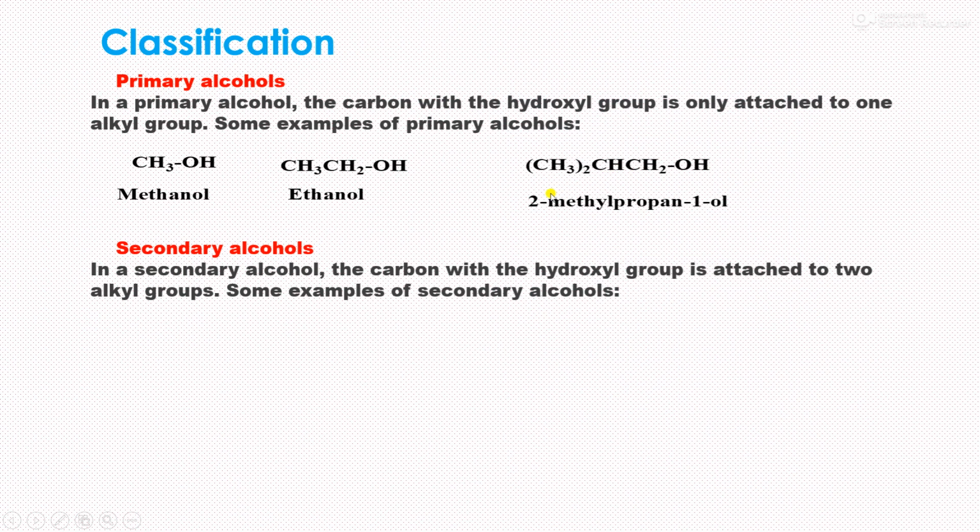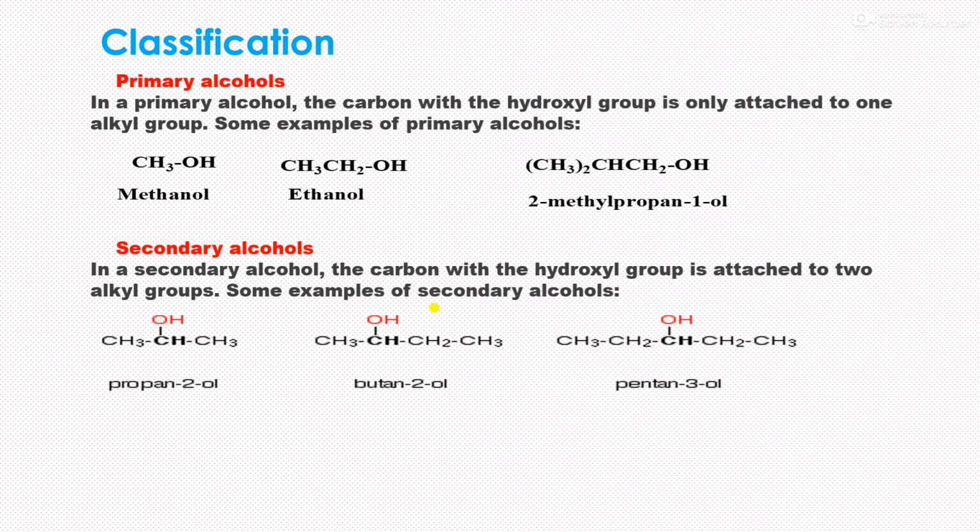So what is meant by secondary alcohol? In secondary alcohols, the carbon with the hydroxyl group is attached to two alkyl groups. Some examples of secondary alcohols are like this. This is a secondary alcohol, propan-2-ol.